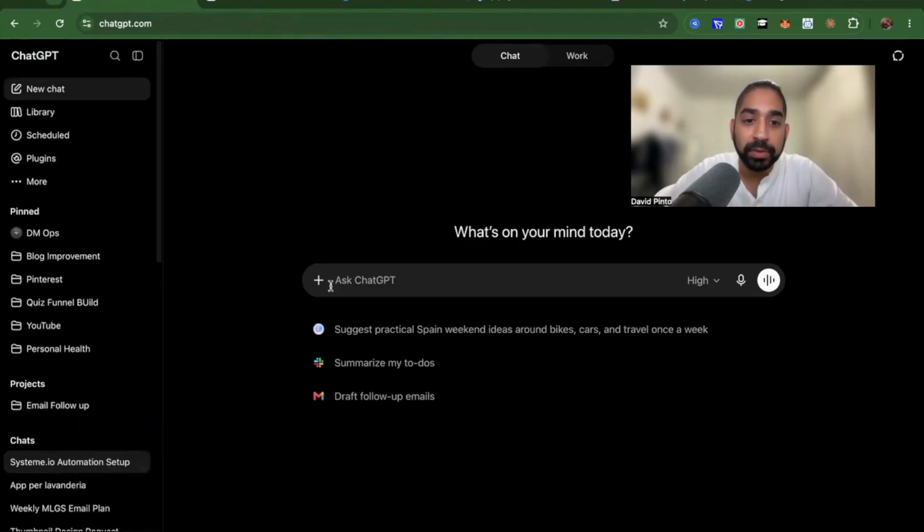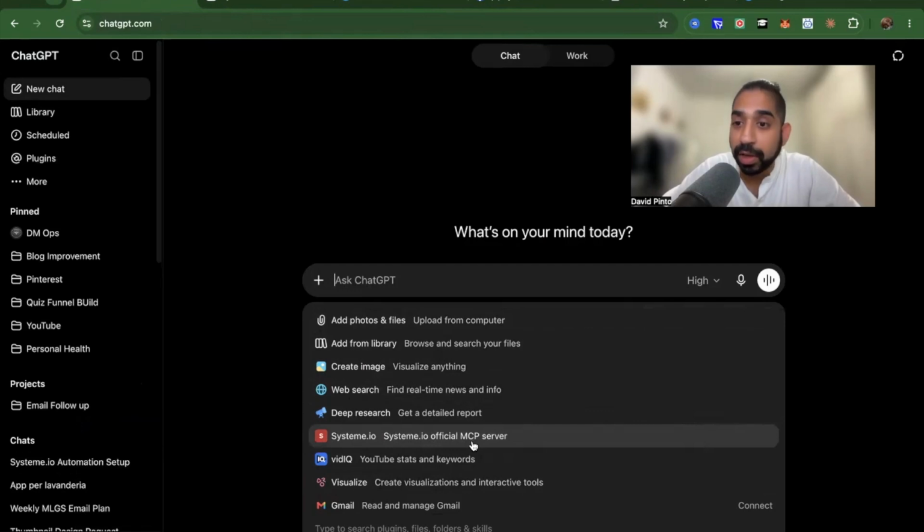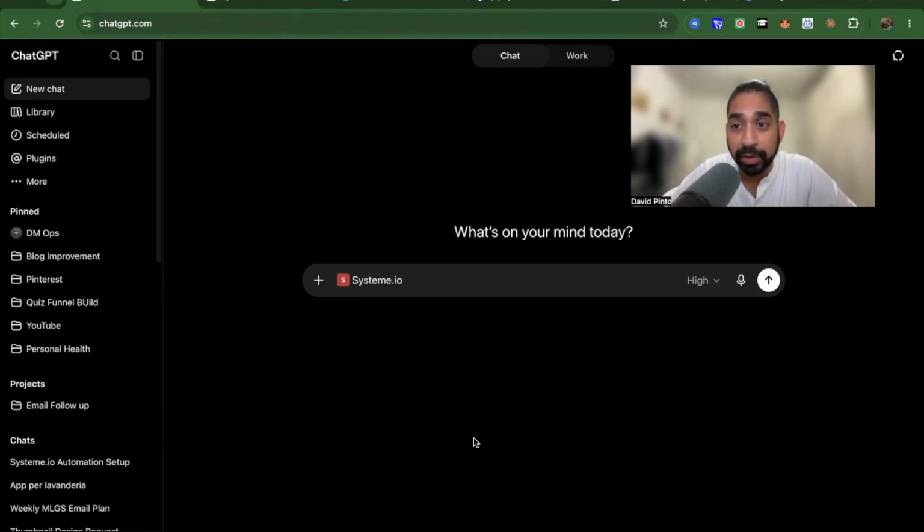But what we're gonna do now is we click on the add button right here. All right, and you'll see that everything pops up right here, and then there will be a Systeme.io MCP server that you can connect right here. So I click on that because I want to be using Systeme.io, and because it's connected to my account. It's unique to me. Please don't share your keys to anybody.